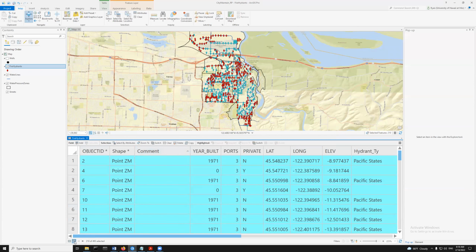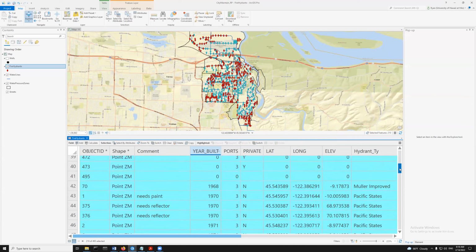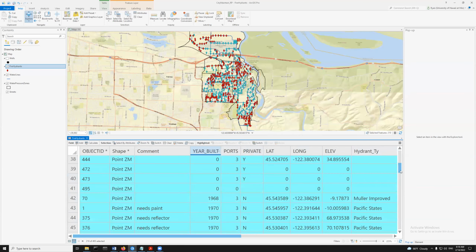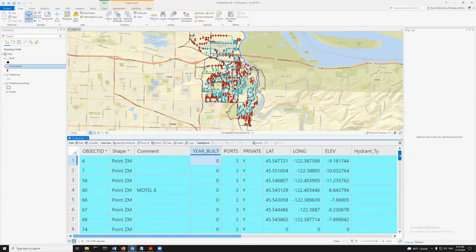And this is interesting, right? Because we can see, okay, these guys were built in, well, what's going on with these? These guys were built in the year 0. So I don't think in the year 0 they were building fire hydrants. This is built in 1968, 1970 and such.